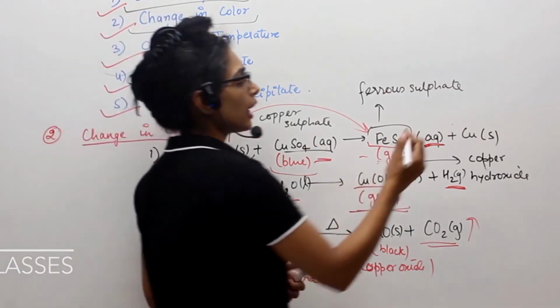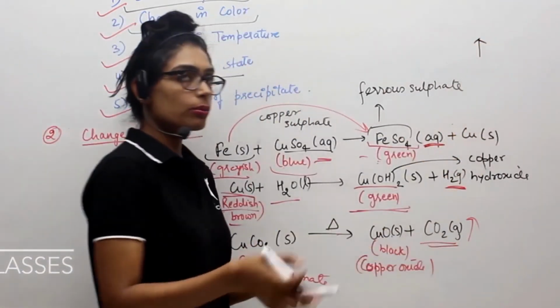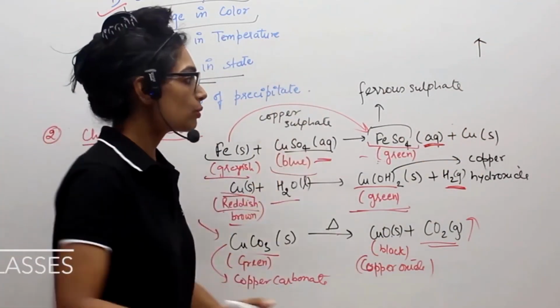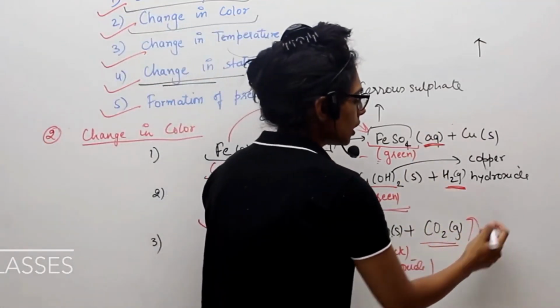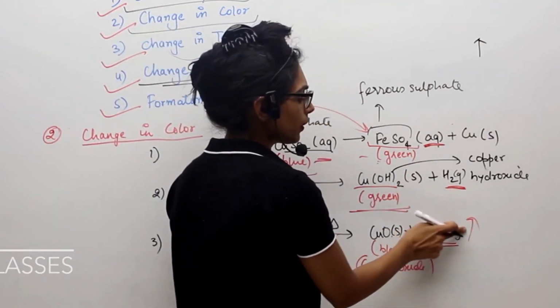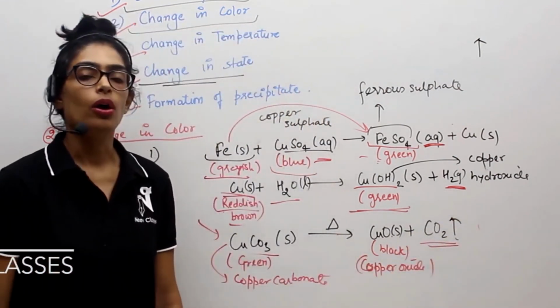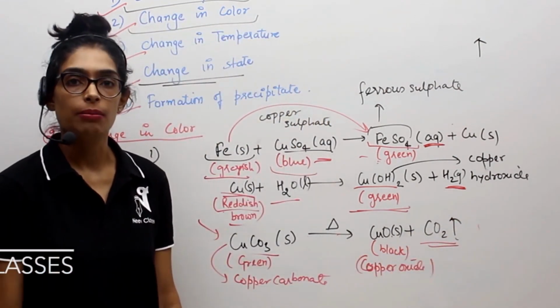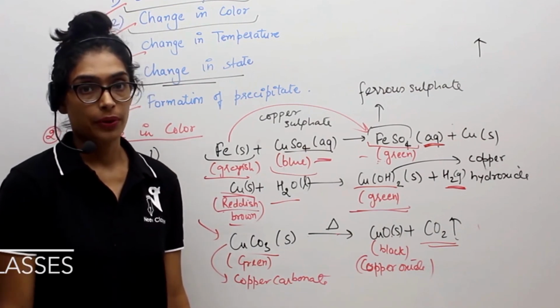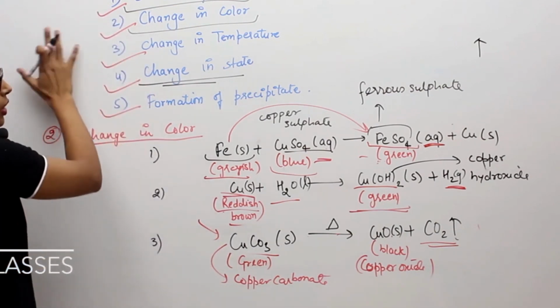Gases, many a times we represent through an up arrow. Up arrow means these are releasing in the environment. So many a times you will find, instead of simply writing G over here, in some of the books it would be mentioned as an up arrow. Up arrow or G is basically representing the same thing, that is gaseous state. Okay, so this is about change in color.